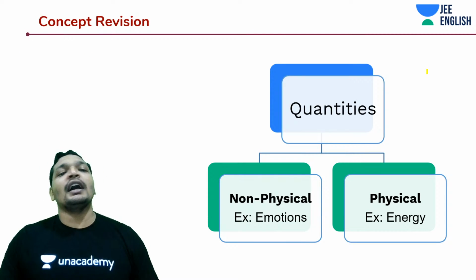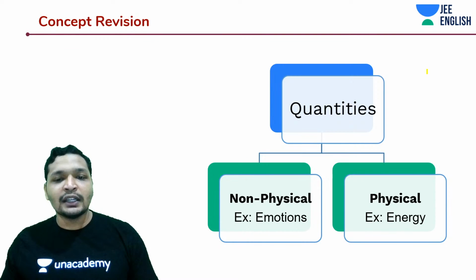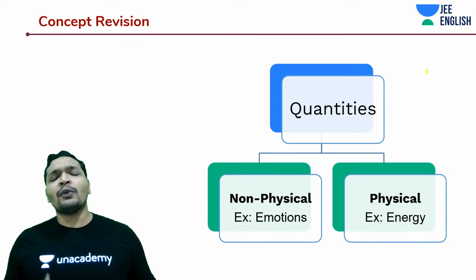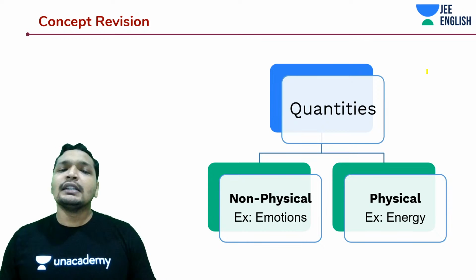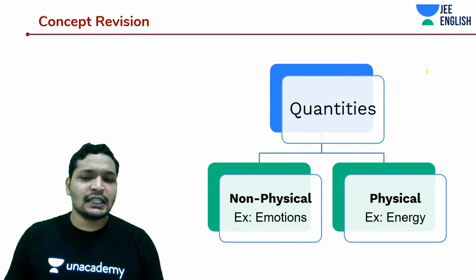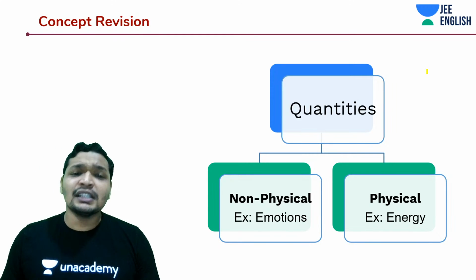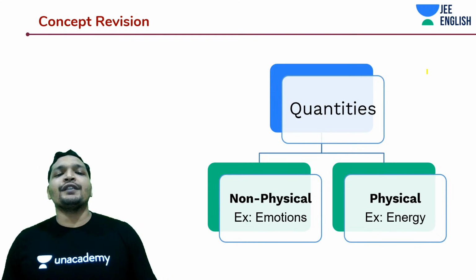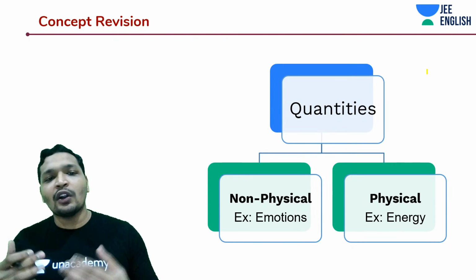Let's not wait anymore. As you know, there are two types of quantities. One is non-physical quantity, and the other one is physical quantity. What do I mean by non-physical quantities? Any emotion, sadness, happiness, or excitement cannot be measured with a physical scale. Whereas physical quantities, for example mass, time, energy, can be measured using a physical scale and can be compared, whereas non-physical quantities cannot be compared.